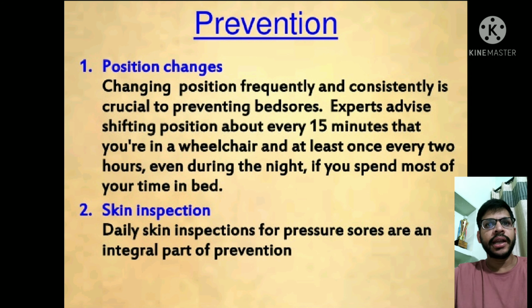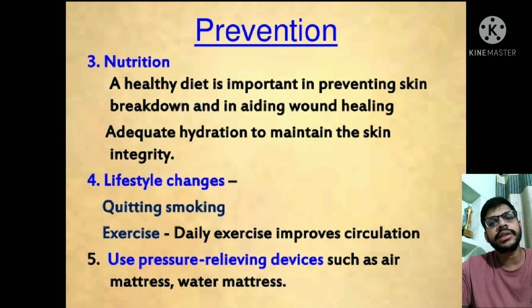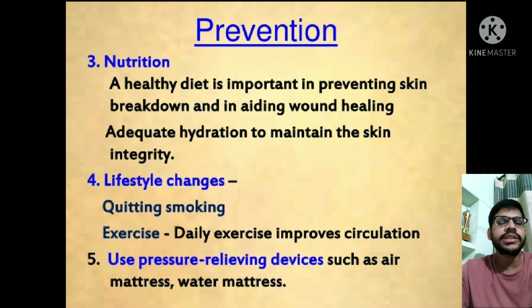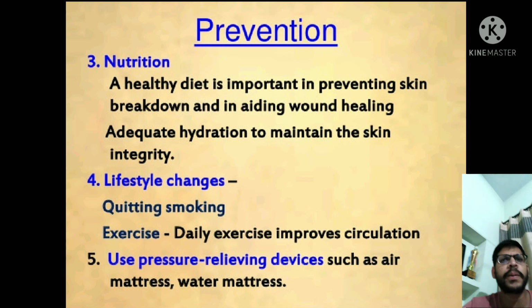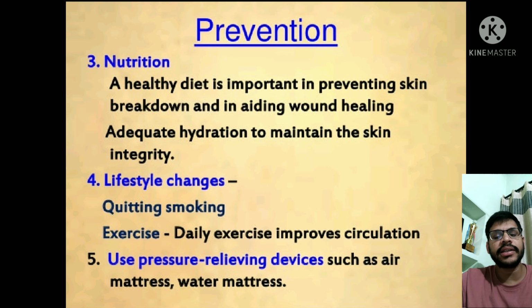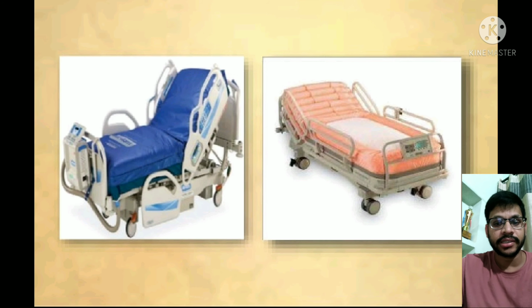Skin inspection: daily skin inspection for pressure sores is an integral part of prevention. Healthy nutrition is important in preventing skin breakdown and aiding wound healing. Adequate hydration is important to maintain skin integrity. Next are lifestyle changes like quitting smoking and exercise. Exercise improves circulation. Next, use pressure relief devices such as an air mattress or water bed, such as an alpha mattress.